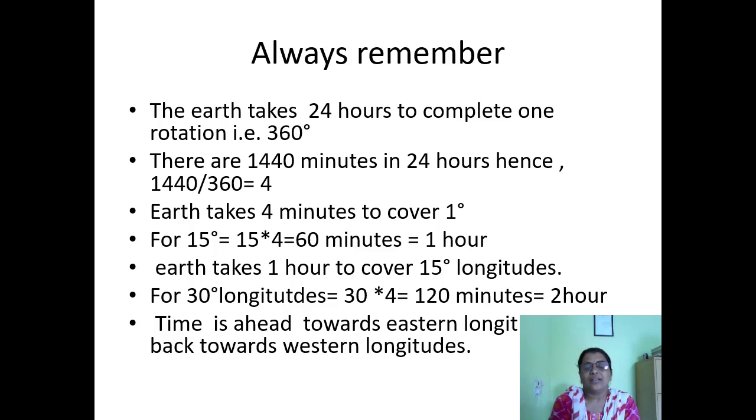And for moving 30 degrees longitude, the earth will take 120 minutes, that is 2 hours. For moving 15 degrees the earth will take 1 hour, and for moving just 1 degree the earth will take 4 minutes. So time is ahead towards eastern longitudes and time is behind towards western longitudes.